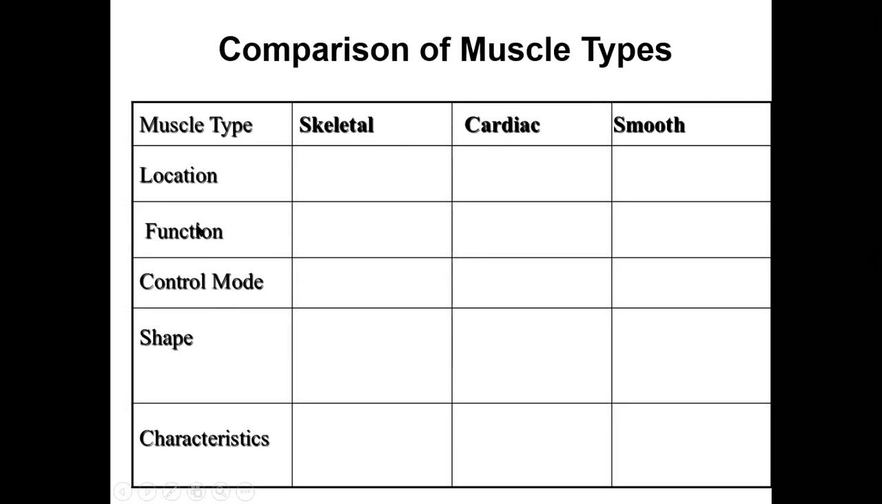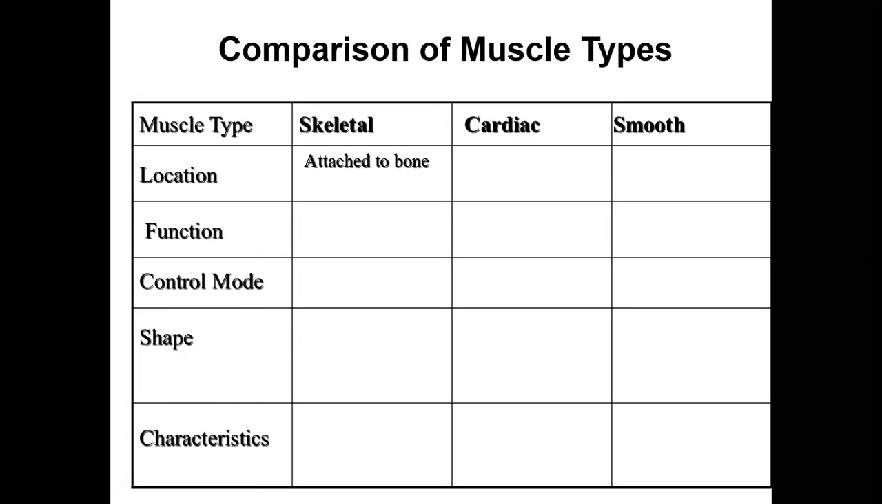Then the function differs for each of them. All three muscles differ in their function, as well as the control mode. Some are voluntary, as I said, some are involuntary. Then the shape of the muscle also differs for each type. There is a difference in shape, as well as the characteristic features with which you can identify them. So those features are also different. So we'll go one by one.